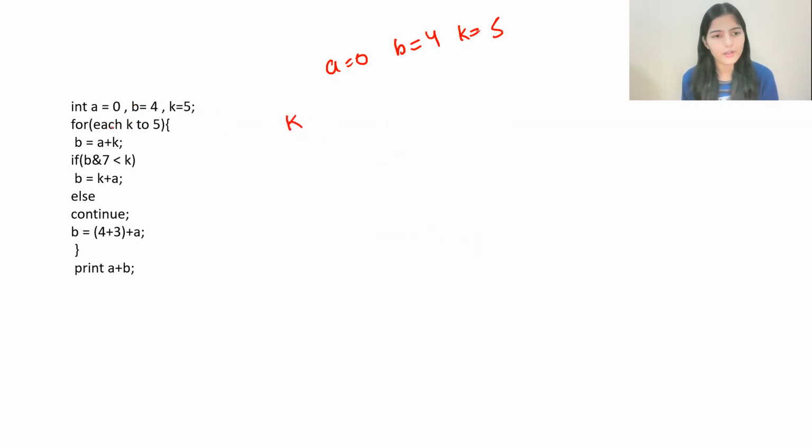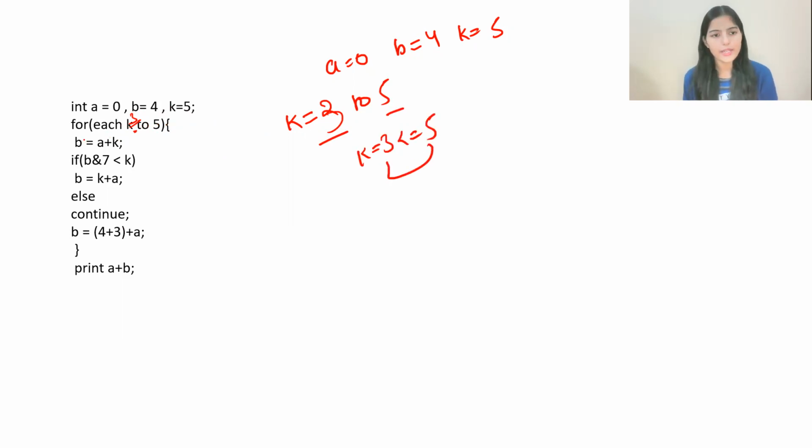Okay, so here let me take a value. Here I forgot to mention. Okay, let's take a random value, because my main objective is just to let you know the question. So here it should be for each K 3 to 5. I forgot to mention the value here, the initial one. So it should be for each K from 3 to 5. 3 to 5, this is the initial and this is the ending one. So the loop will be something like K equal to 3, K less than or equal to 5.